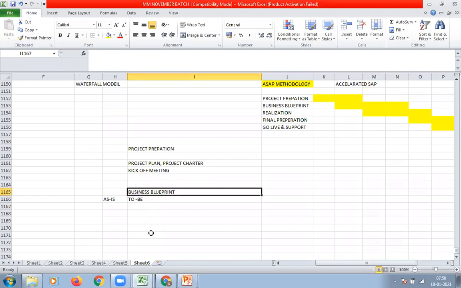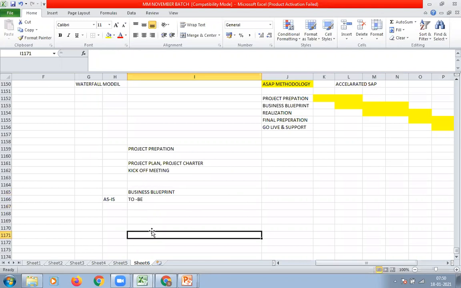Mainly the business blueprint document contains how to map customer requirements into the SAP system. What requirements the customer is going to have in the SAP system, those we have to mention in the business blueprint document. This will be prepared by the senior consultant. Senior consultant means a consultant with around 10 years or more than 10 years of experience.